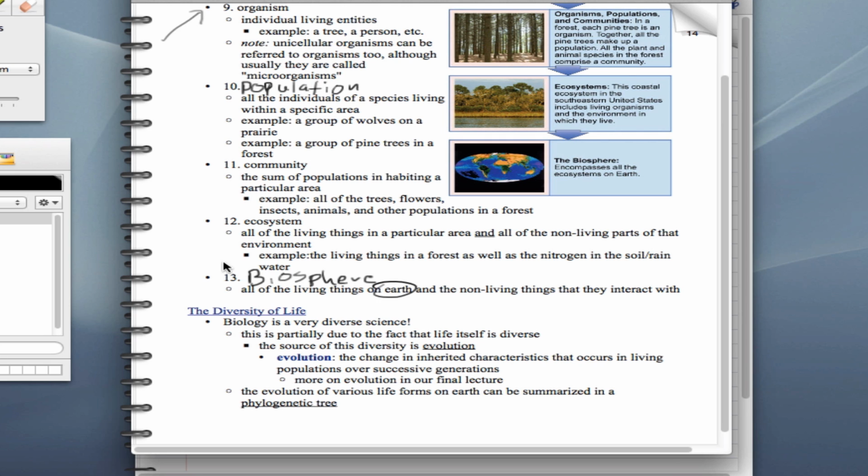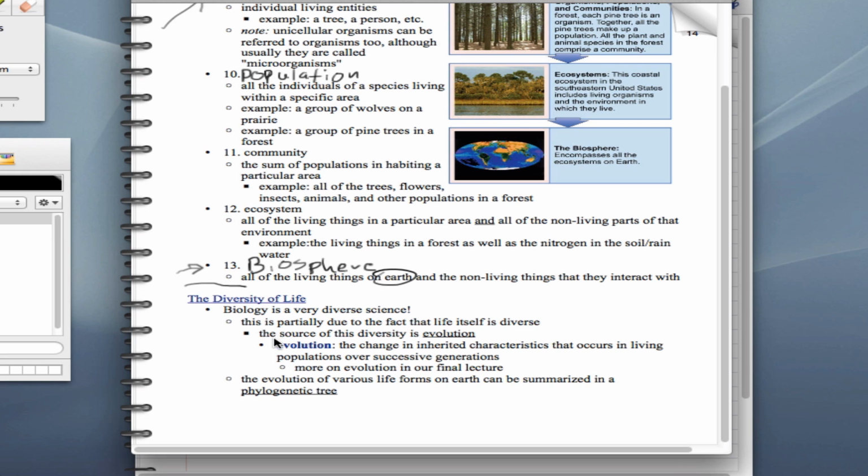Now, if we wanted to, we could keep going. We could talk about the solar system, and we could talk about the galaxy, etc. The reason that we don't do that here is because we're talking about biology, and so far, the only place we've been able to find life is on our planet. We haven't found evidence of life in other places. But maybe if we do that, biology would grow to encompass the entire universe. There's no reason why it can't.